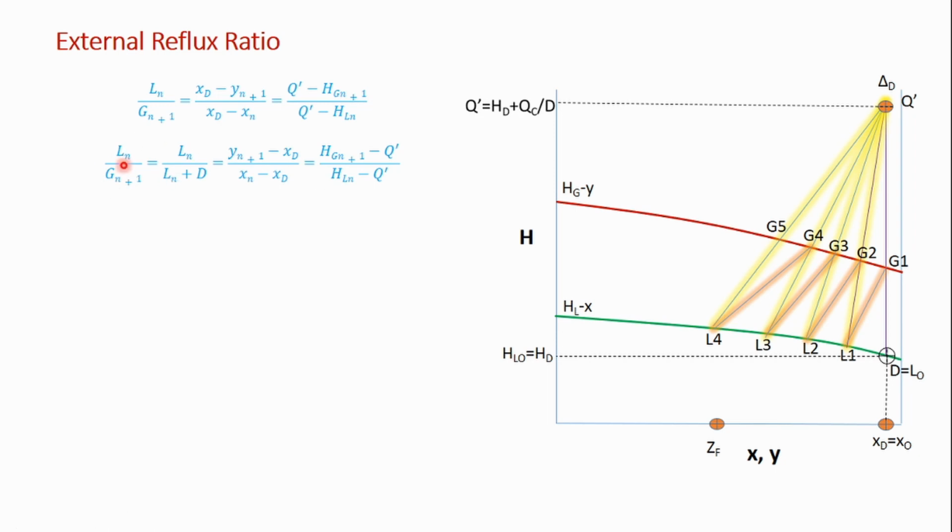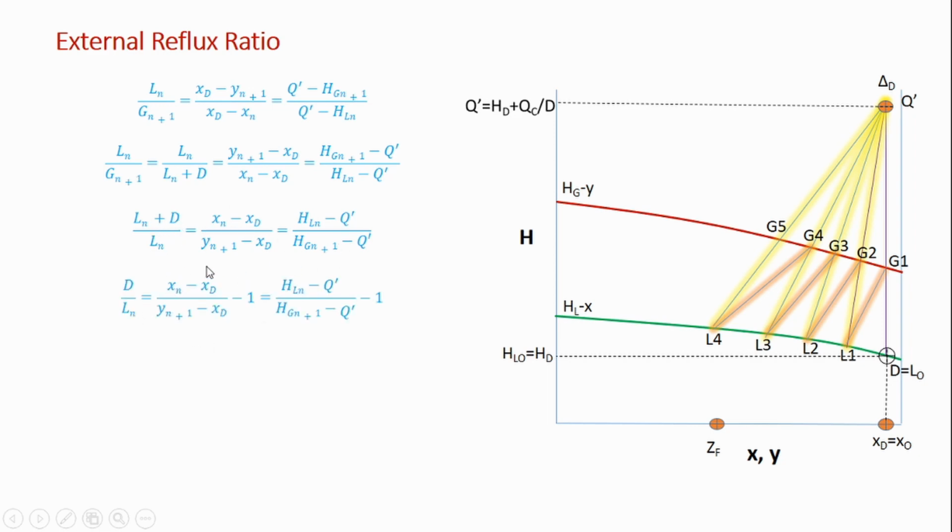Now a small change: Gn plus 1 we will write as Ln plus D. If I write this and interchange it, multiplying by minus 1 both numerator and denominator, this term comes here, this term comes here. Then take the reciprocal of it. So Ln plus D comes up, Ln goes down, so the reciprocal of that.